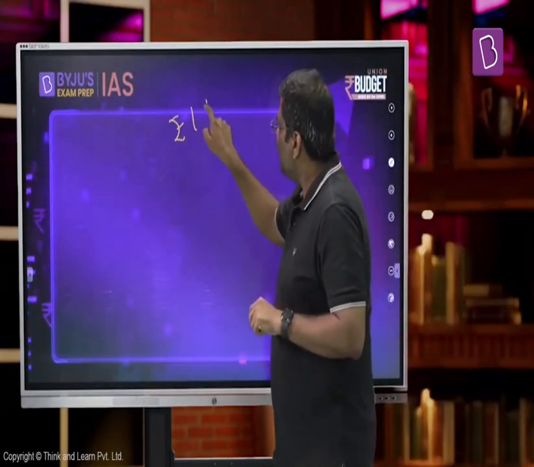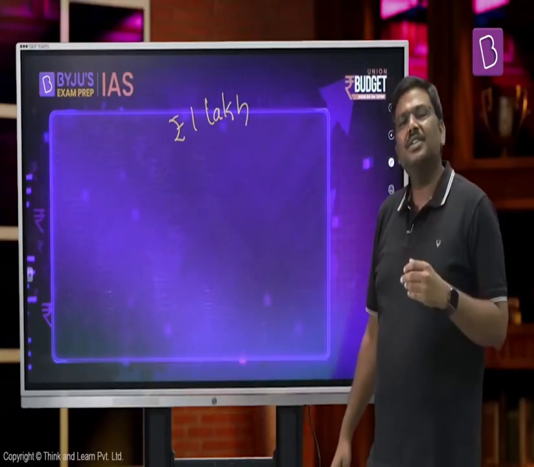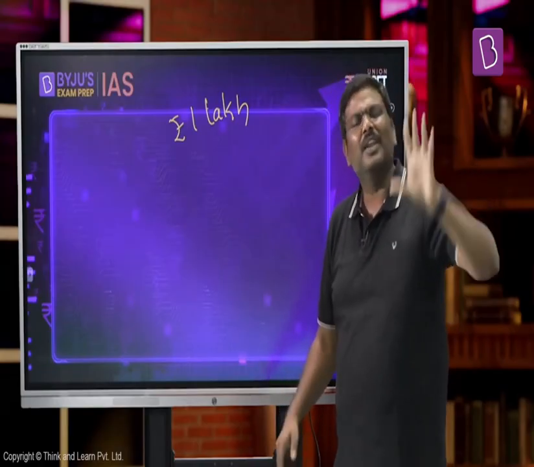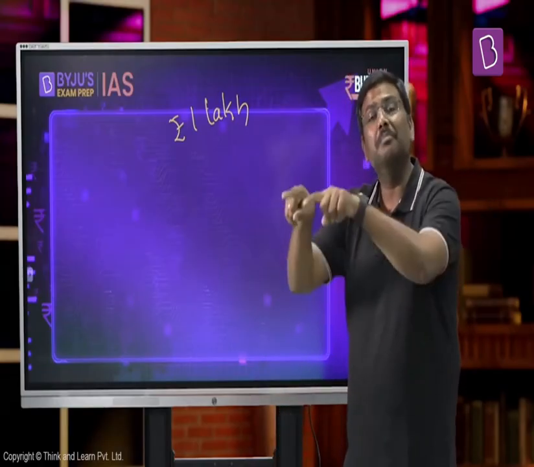What is the condition? 1 lakh crore would be provided to the states. And all this 1 lakh crore is not unconditional, nor can I say all of it was conditional. Some part of it was unconditional. It would be distributed as per the recommendations of devolution provided by the 15th Finance Commission. And the remaining was conditional to certain reforms being implemented by the state governments.